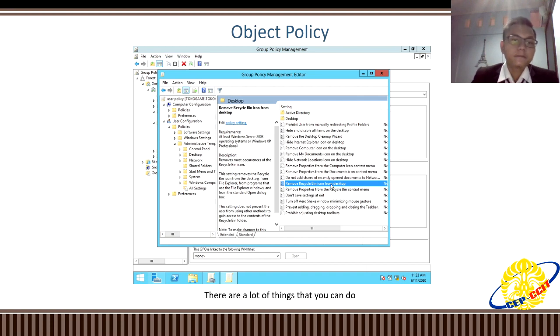So there are so many settings that you can implement into your GPO, from the desktop, from the control panel, network, share folders. If you want to use it for the user, then it will only affect when the user logs in. But if you do it in the computer configuration, then any user that uses the computer will also have the same settings as you implemented on the computer.